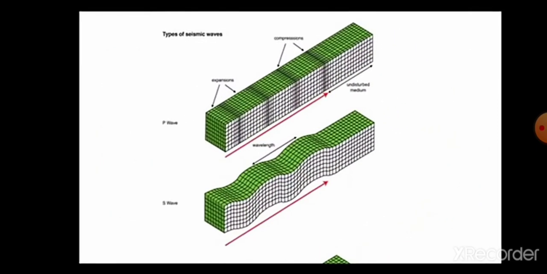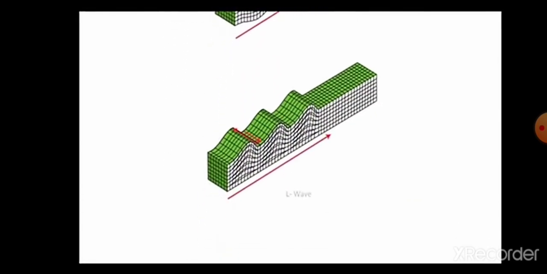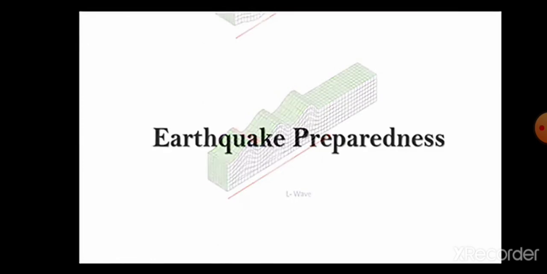There are three types of earthquake waves. The first one is the P wave or the longitudinal waves. The second is the S wave or transverse waves. And the third is the L waves or the